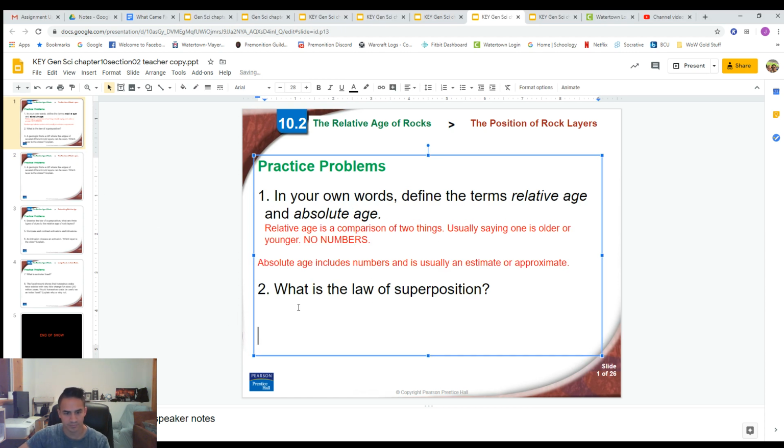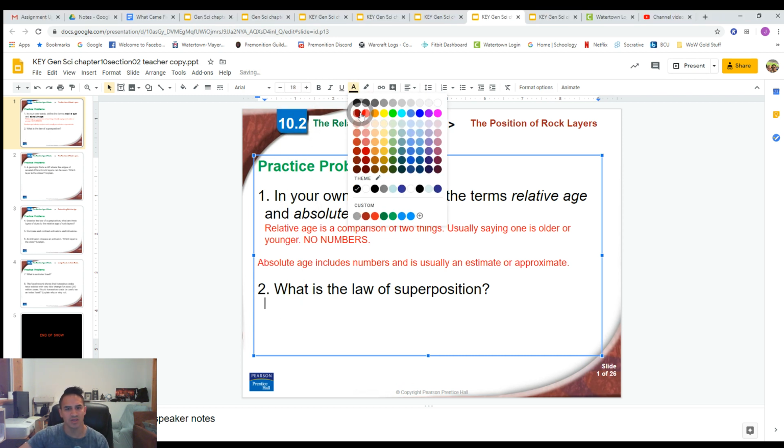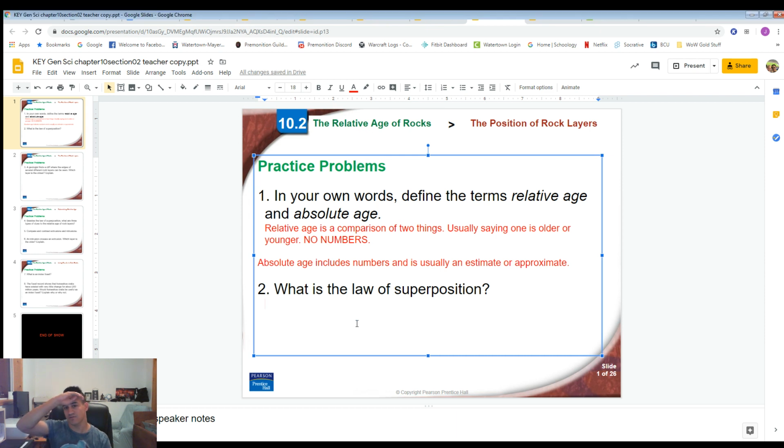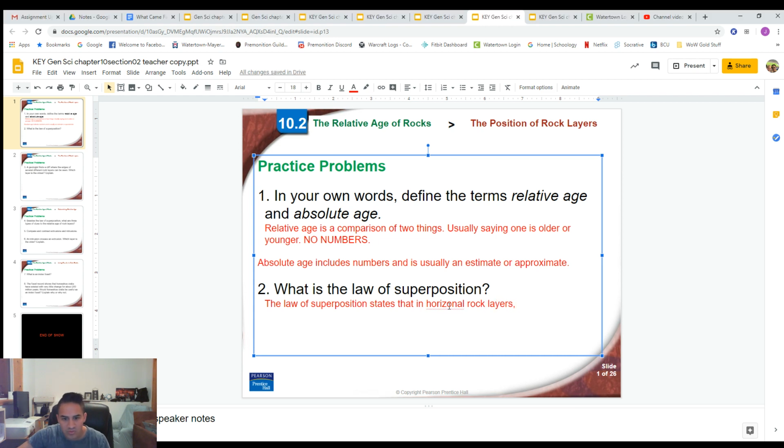All right. Number 2. What is the law of superposition? So the law of superposition is the law that states that younger rock layers are found on top of older rock layers, which are found on the bottom. So you can say the law of superposition states that in horizontal rock layers, older rock layers are found on the bottom, and younger rock layers are found on top.